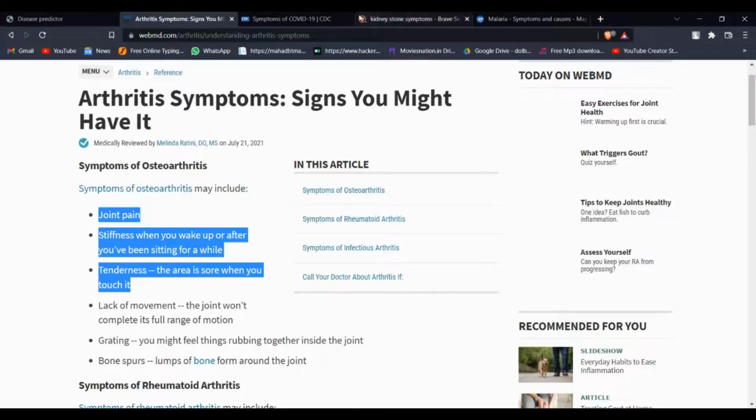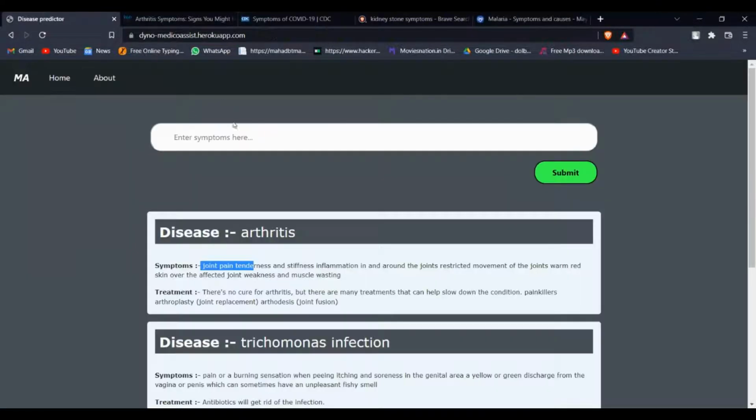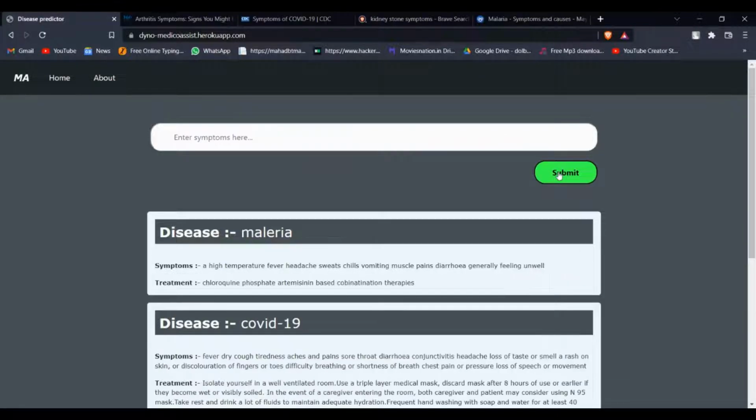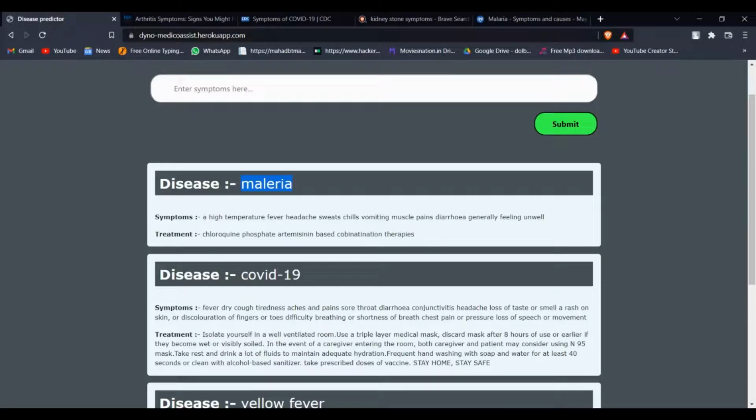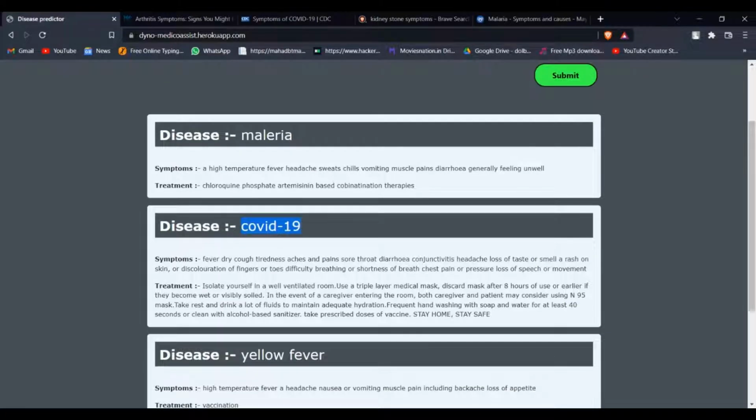So let's move on to the next disease, which is COVID-19, most common. So these are the most common symptoms. So we will copy them and check if our MedicoAssist predicts the disease correctly. We will paste it here: fever, chills, shortness of breath. So we all know these symptoms as we are more familiar with it. So let's check it. So it has predicted, but the first prediction is malaria, which is the most probable prediction. And after that, there's COVID-19. So this time also, it has predicted the COVID-19.